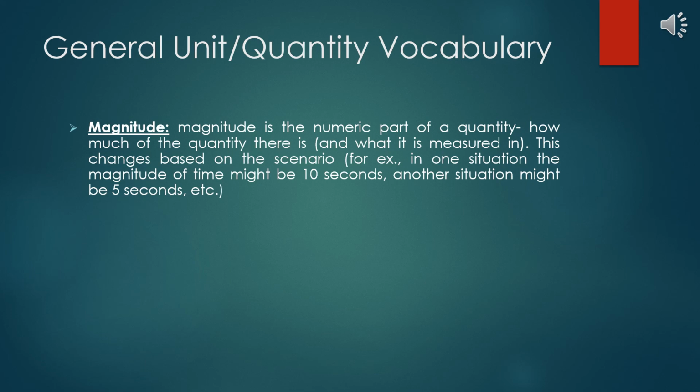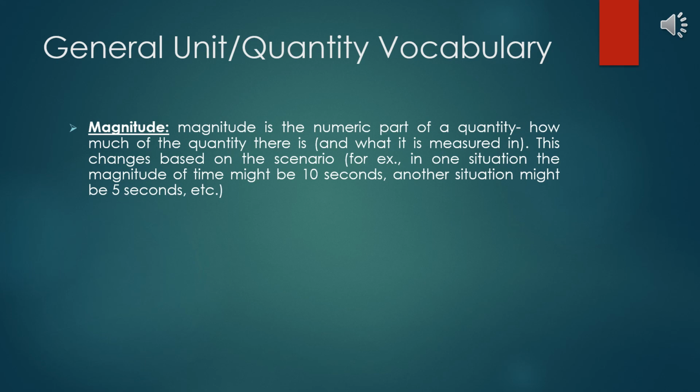The magnitude is just how much of a quantity there is, though we do still have to say the unit. The magnitude wouldn't just be 5, it would be 5 seconds or 5 meters, etc. This magnitude changes per situation, obviously, as in one situation, for example, the time of a scenario might be 20 seconds, or in another it might be 15 seconds, and so on. Thus, magnitude is just how much of a quantity there is.